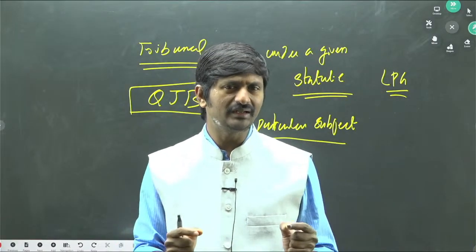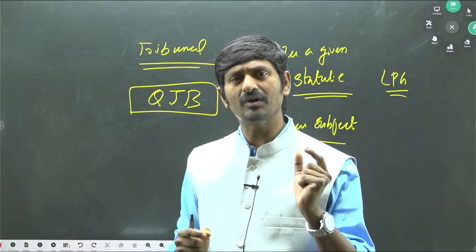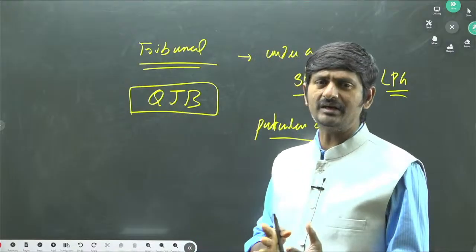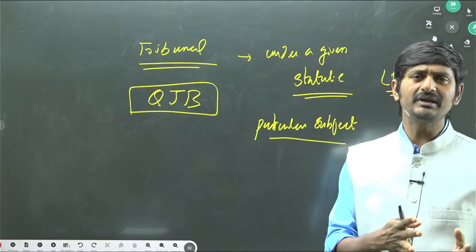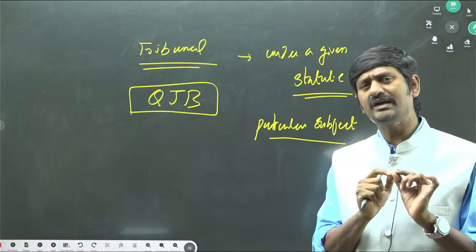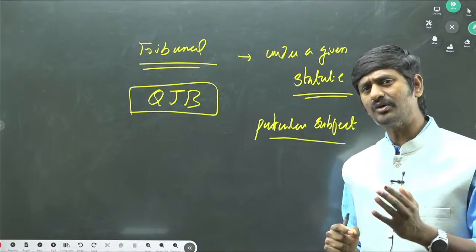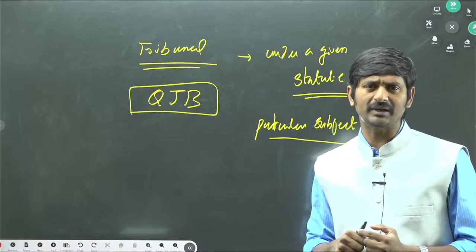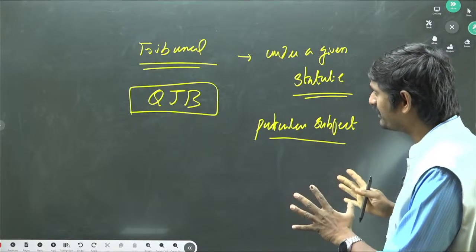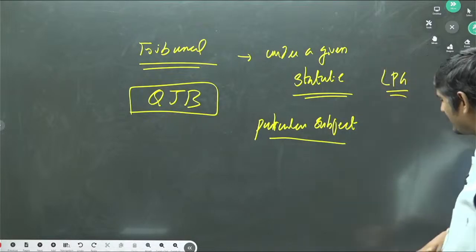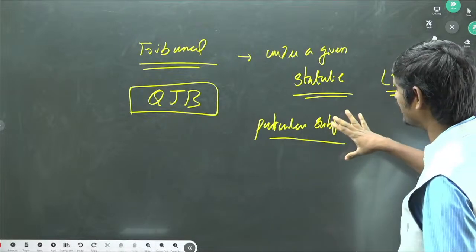So naturally, the tribunals are required to solve problems which have technical importance on one hand. On the other hand, they might be required to dispose of cases in the shortest span of time. Where the judiciary is not able to satisfy that particular requirement, that is the reason why we need to establish the tribunals.